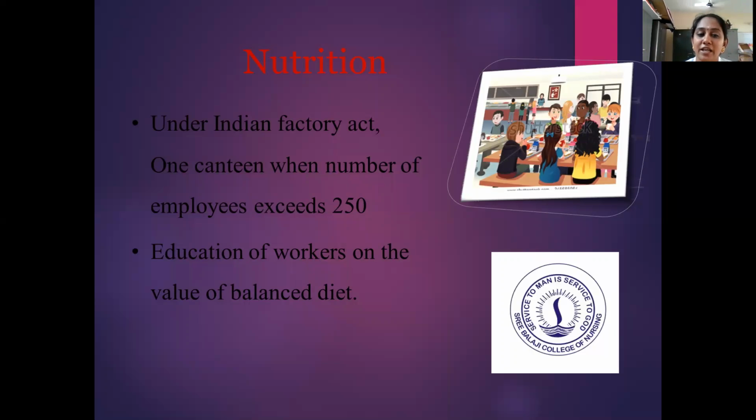Under the Indian Factory Act, it has been said that there should be one canteen when the number of employees exceeds 250. So if there are 250 people working in a factory or industry, there should be one canteen for them. Then education of workers on the value of nutrition. We have to have an occupational health nurse and medical workers in the industries, and they have to health educate the workers about the balanced diet. And if there is a diabetic patient or a hypertensive patient, they have to educate them about the diet which they have to follow. So they have to ask them to maintain a balanced diet, and health education should be concentrated on this aspect.